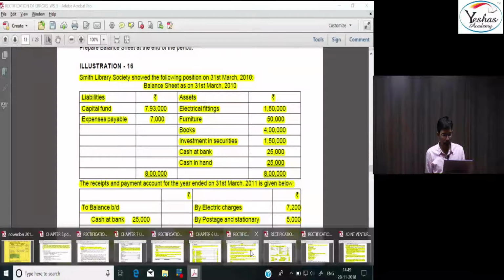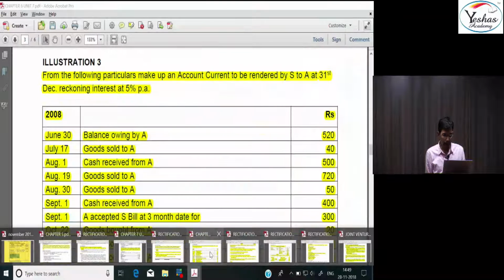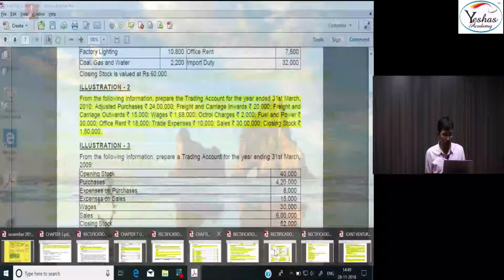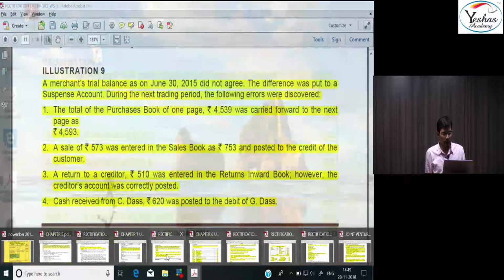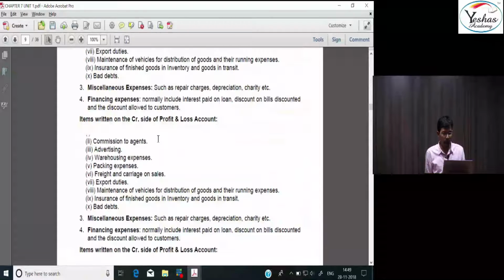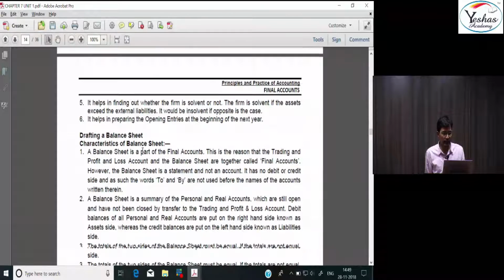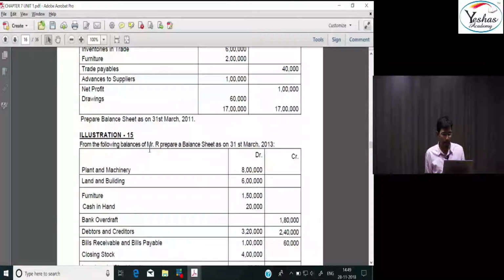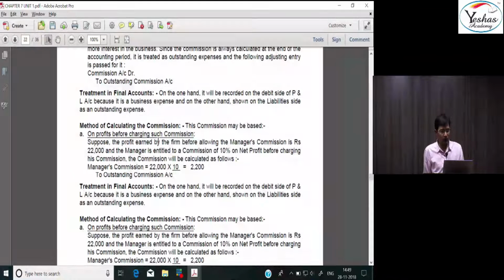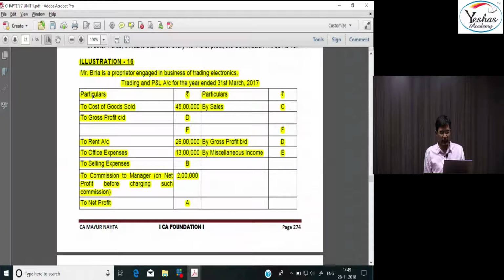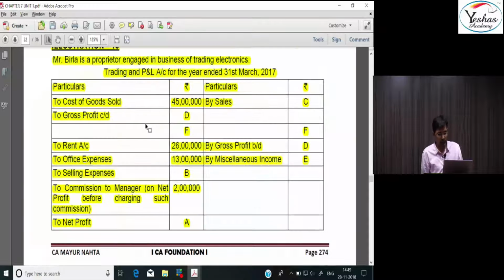So in the Final Accounts chapter, similar questions we had discussed. Instead of question mark in the classroom, we have used the words A, B, C, D, E for the unknown figures. And commission was given to us. And this was question number 16 from our Final Accounts chapter of Yeshas Study material.